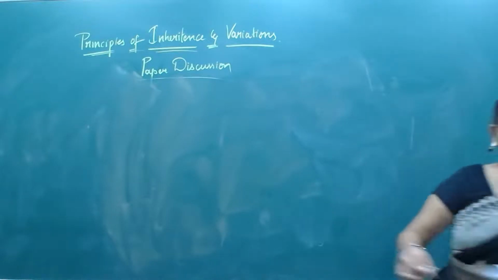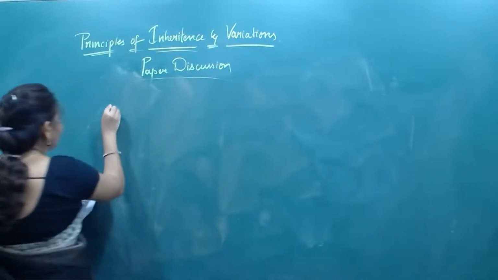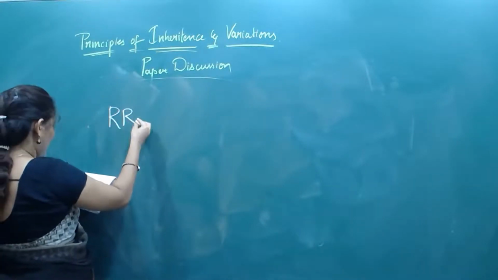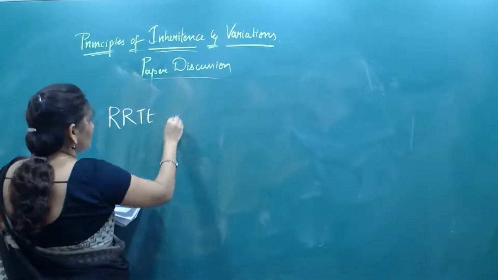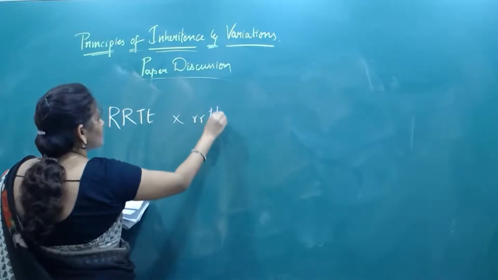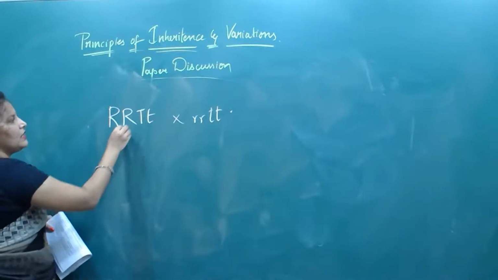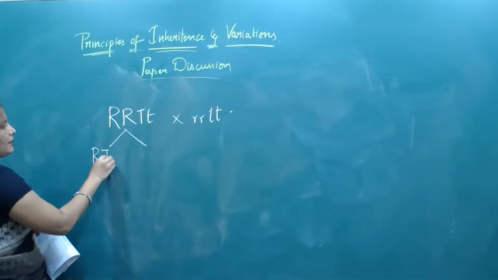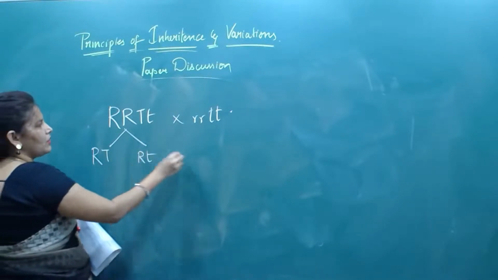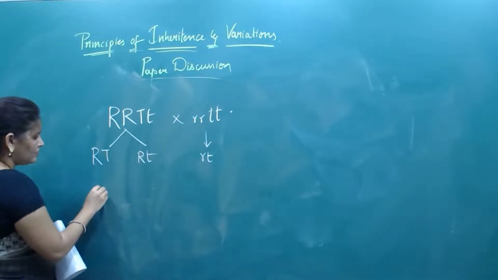What are they asking? Capital R, capital T, small t crossed with small r, small t, small t. Now here, how many alleles will come? Capital R, capital T, capital R, small t. Here small r, small t.